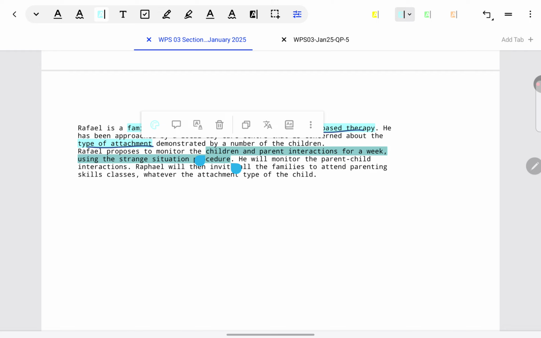Again, take a moment, pause, think: what was the strange situation procedure? Trust me, when you pause and think, you're not taking away time from answer writing. You are adding time to answer writing. Because if you start writing answers without thinking all this, there is a very high possibility you're going to make errors, then you're going to cancel, refer back, and you're going to waste a lot of time. So if you think thoroughly before writing, you'll be able to write quickly and correctly.